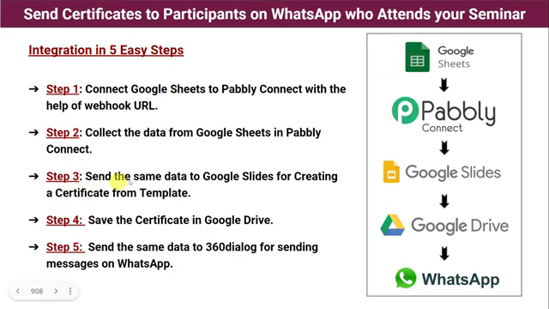Step 3, send the same data to Google Slides for creating a certificate from a template. Whatever data Pabbly Connect has captured from Google Sheets, the same data will be sent to Google Slides, and by using a template, a certificate will be created automatically.